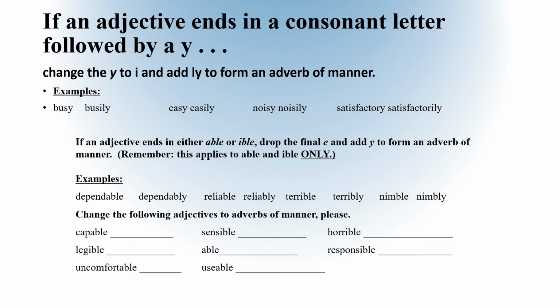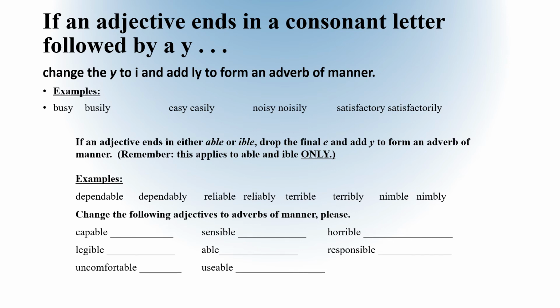Okay, so if an adjective ends in either able or ible, drop the final e and add y to form an adverb. Remember, this applies to able and ible only. So in these examples, the adjective dependable becomes dependably. The adjective reliable becomes the adverb reliably. The adjective terrible becomes the adverb terribly. And the adjective nimble becomes the adverb nimbly.